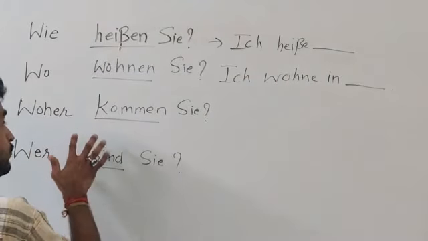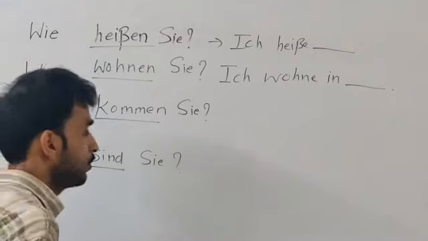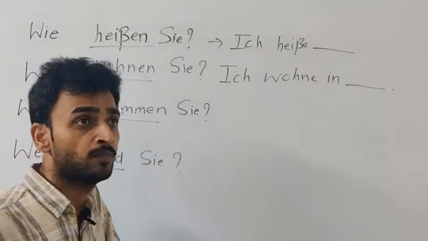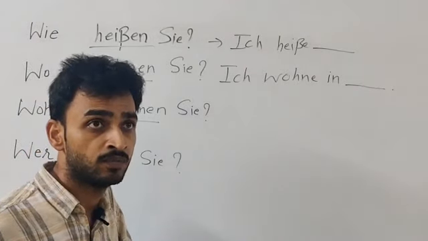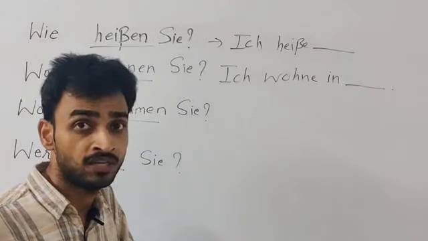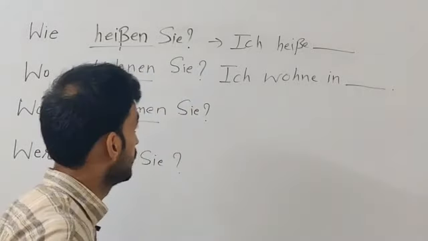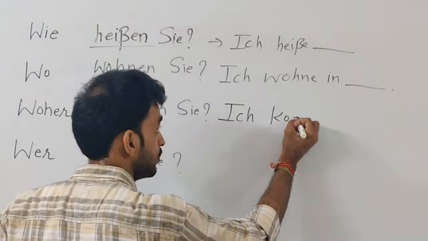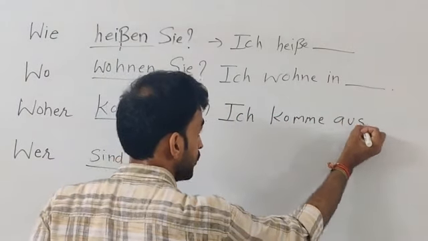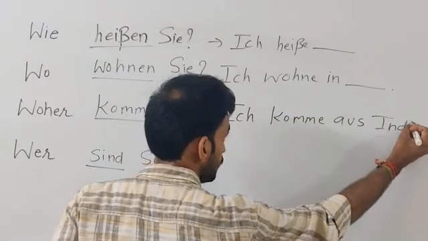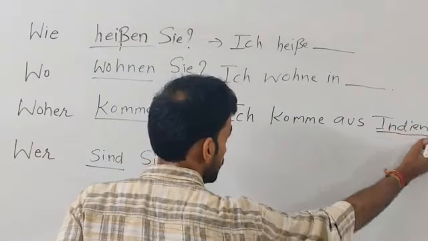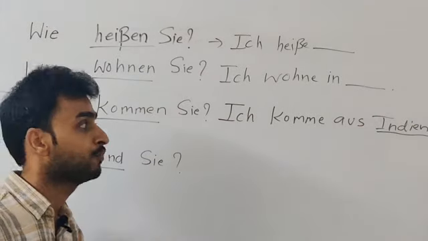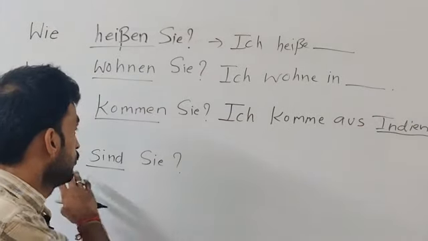Then, woher kommen Sie? Woher kommen Sie means your state of origin, your country of origin. Where do you come from? Suppose I come from India, but currently I live in Berlin. So I will say, I come from India. Ich komme aus. Ich means I. Ich komme aus means I come from. Indien. I told you in the previous class, Indien means India. Ich komme aus Indien.